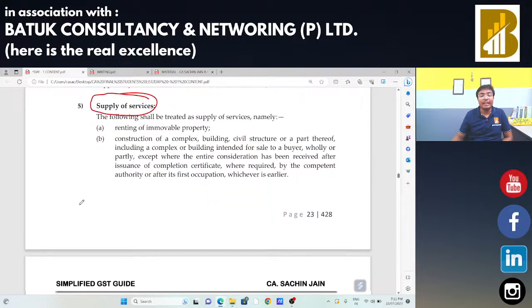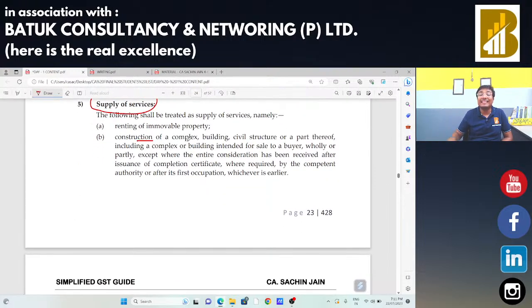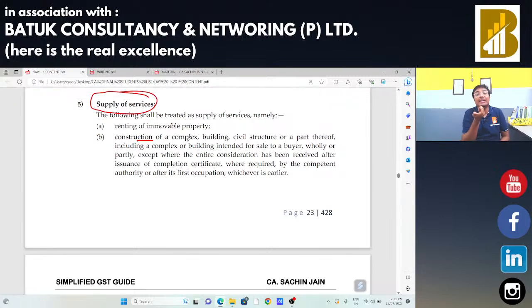Now, next point, if someone is going to provide construction services, the name itself has services attached. Suppose I am a builder and I am going to provide construction services to Mr. Ram. I tell him that I am going to construct one building for you. In that case material is also mine and the labor part is also mine. That means I am going to provide the construction services to Mr. X. So in that case the services should be treated as your supply of services. That means all the work which is done under the head of construction should be considered as your supply of services, not as a supply of goods.